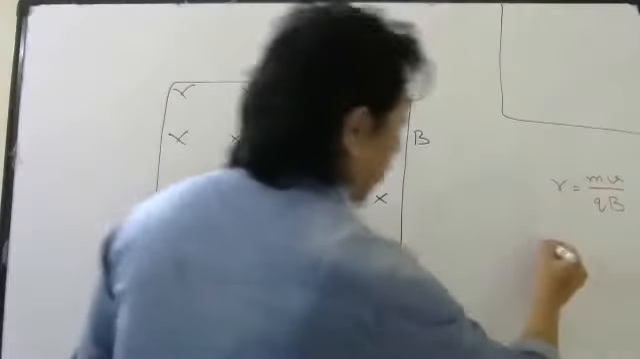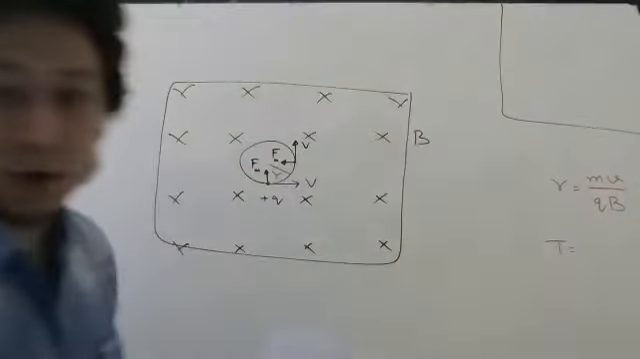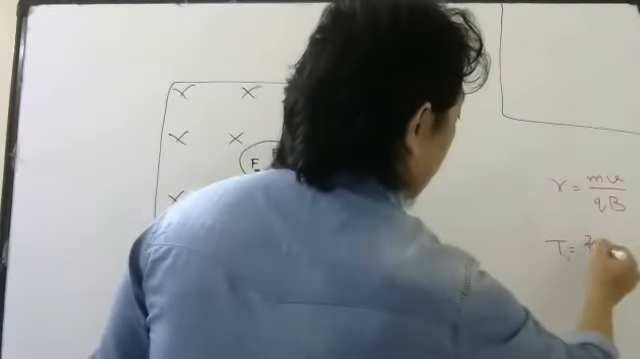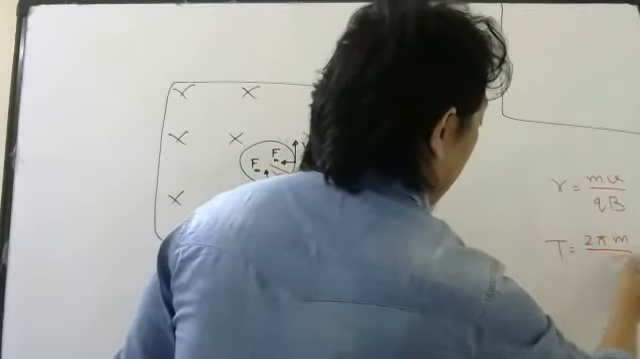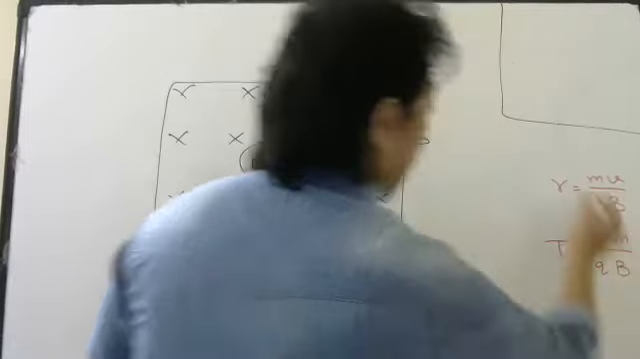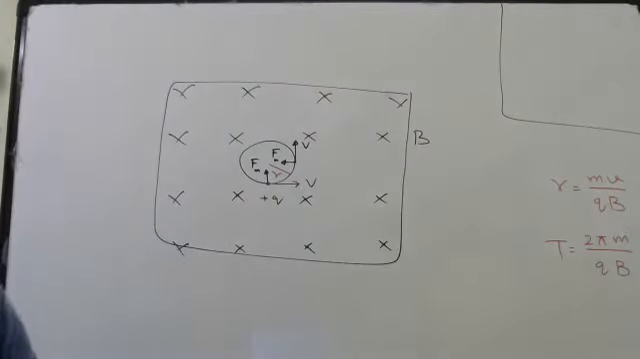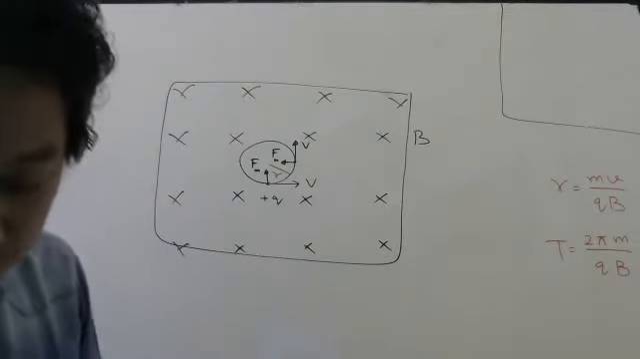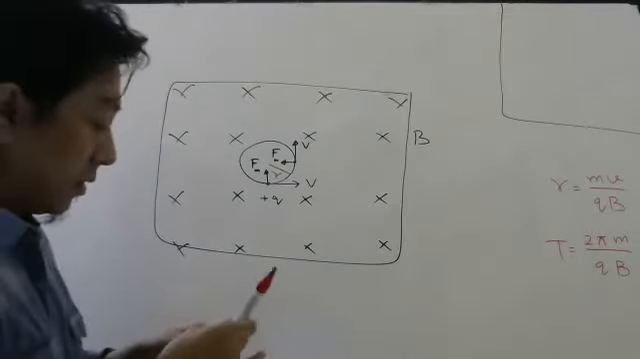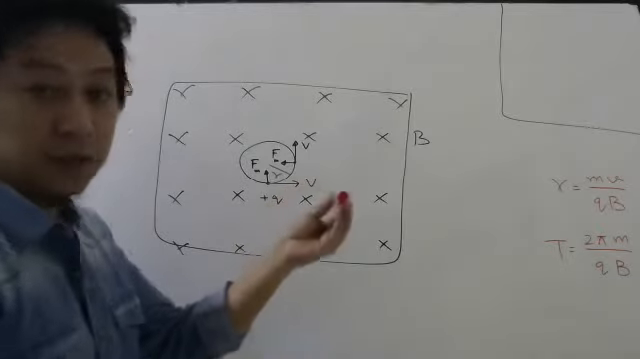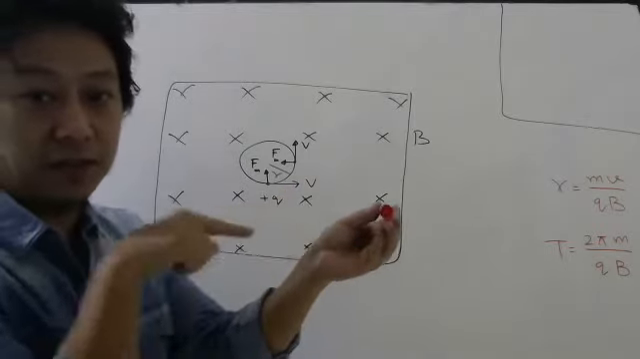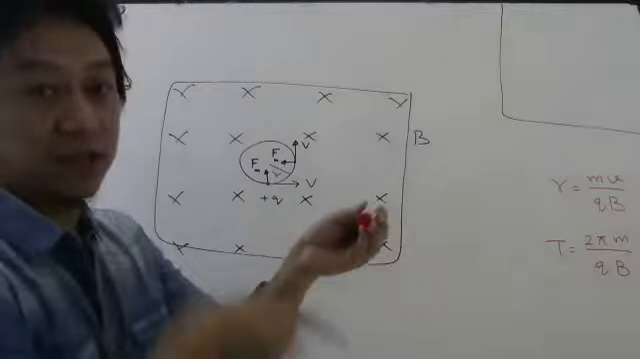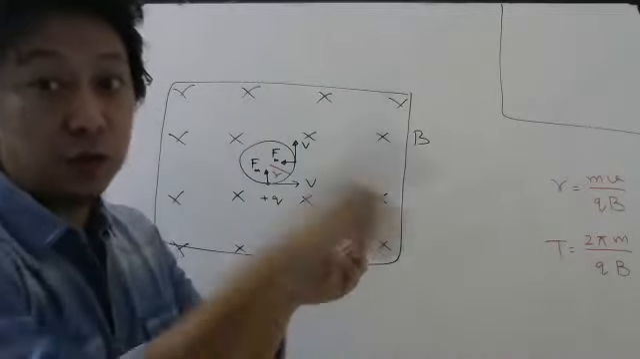And then we calculated the time period also. What was the time period? 2 pi m by qB. Just check once if I have written correctly. So here you notice something, everyone. If the magnetic field is inside the board and the charge is coming like this, it starts going in this circle. So last class I told you to remember that.